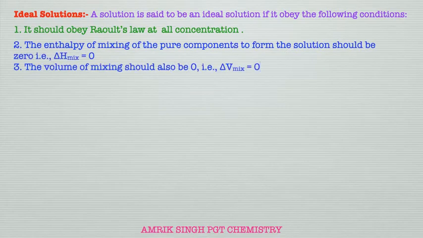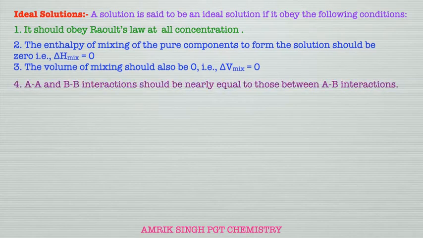The enthalpy of mixing of pure components to form the solution should be zero, that is delta H mixing should be zero. The volume of mixing should also be zero, that is delta V mixing should also be zero. And AA and BB interactions should be nearly equal to the AB interactions, as shown by the animation.